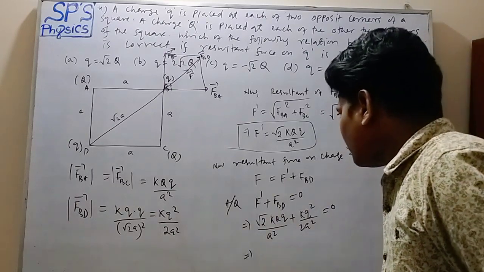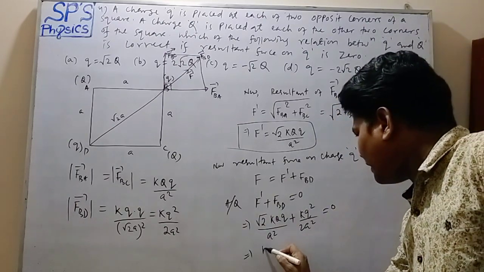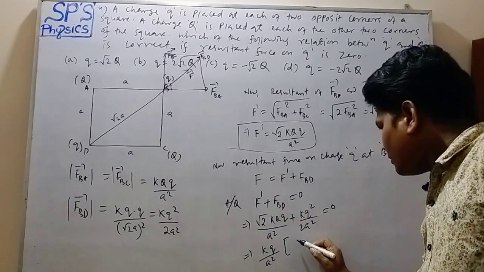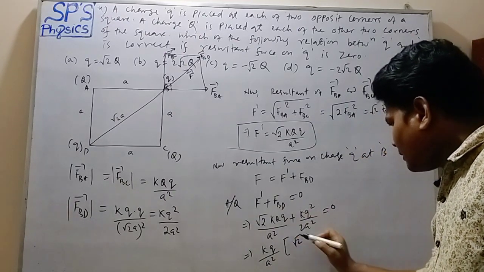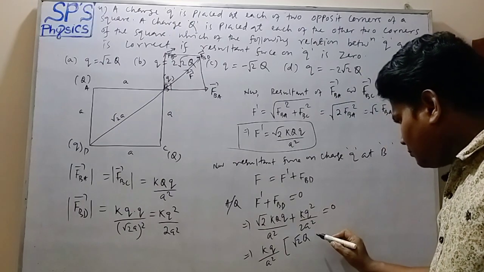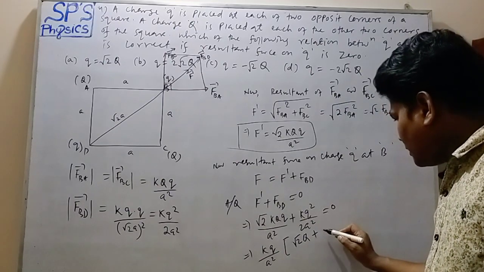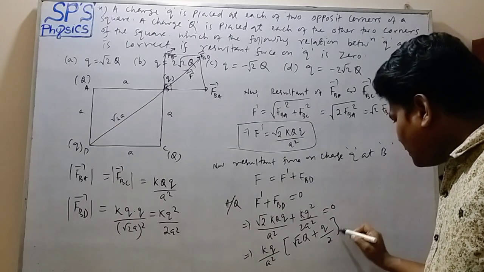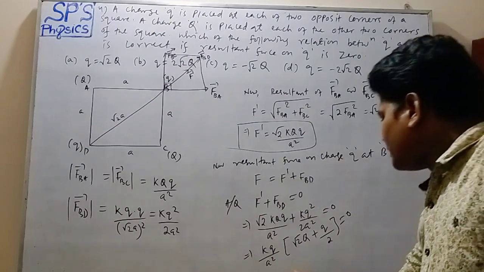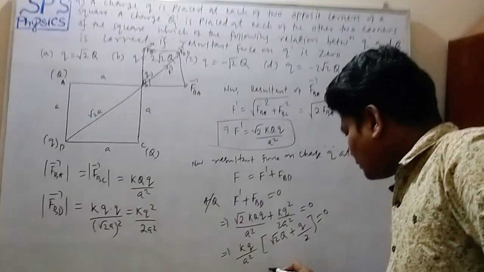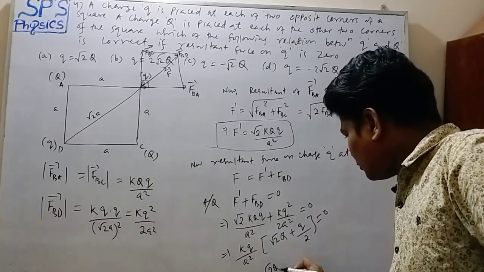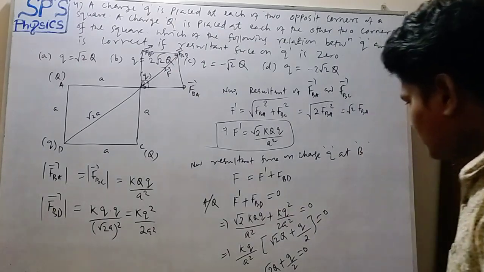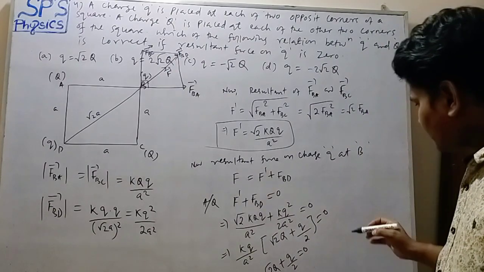So how much will the common factor come to? K small q upon A square will be root 2 capital Q plus small q upon 2 equal to 0, which implies root 2 capital Q plus small q upon 2 equal to 0.